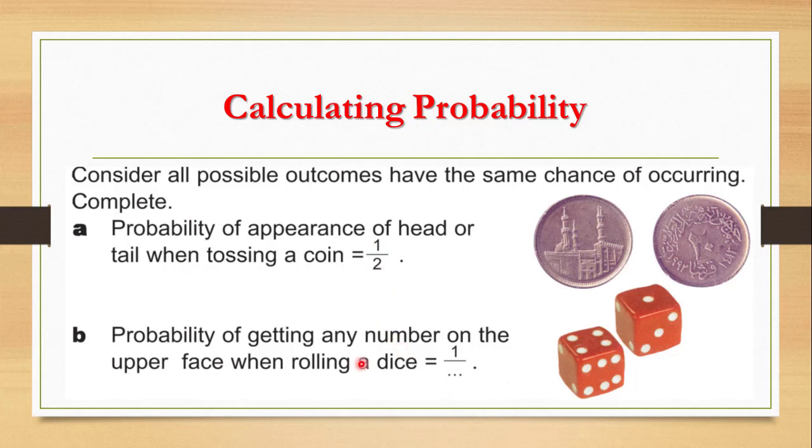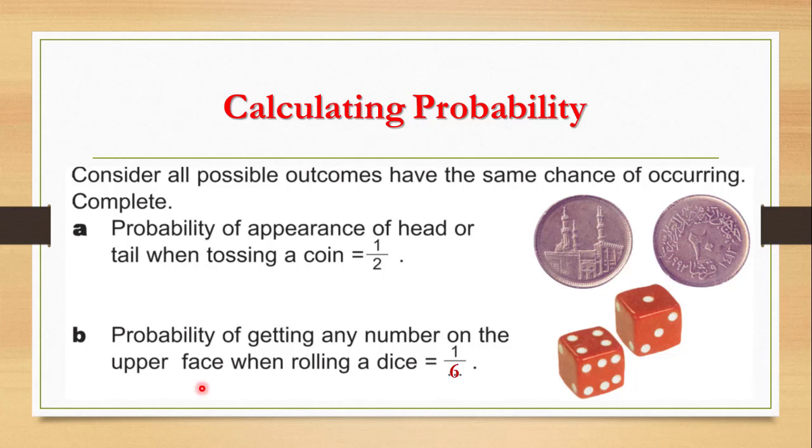If we have 1 dice, the probability of getting any number will be 1 over the total number. How many faces do we have here? We have 6, so the numbers are from 1 to 6 and the total number is 6. So the probability of getting any number will be 1 over 6.